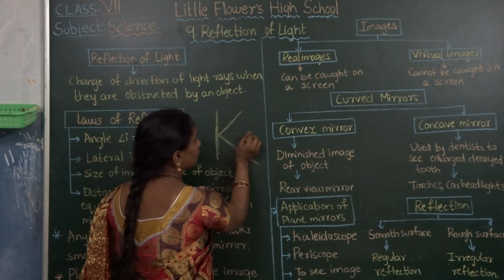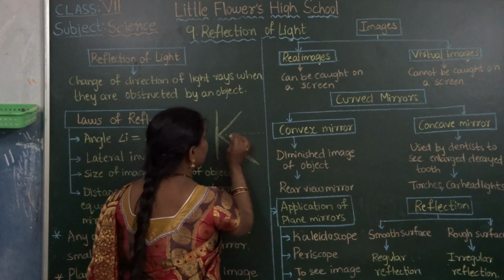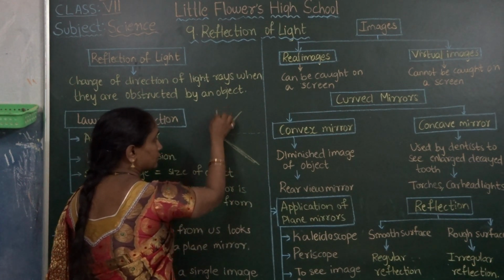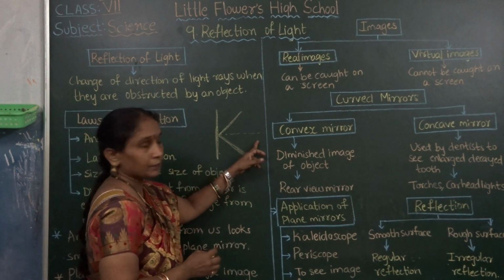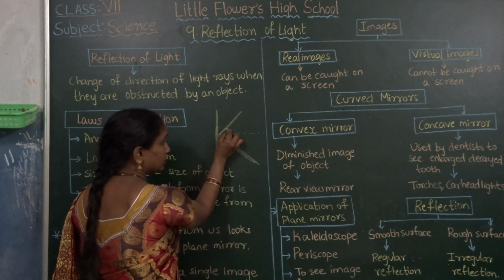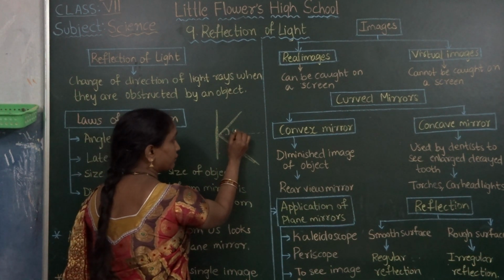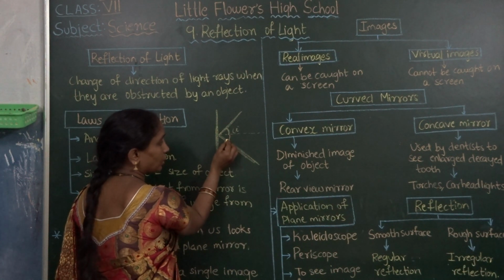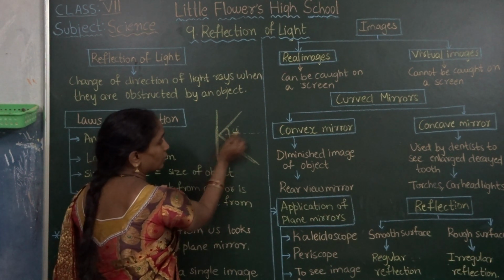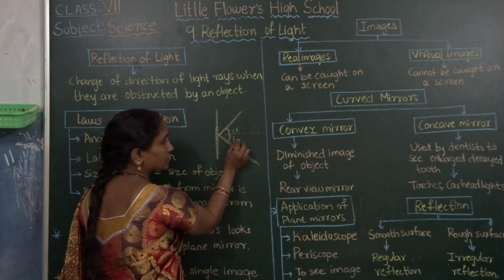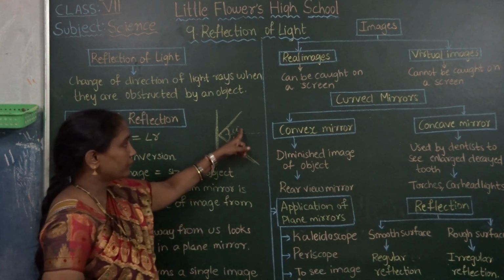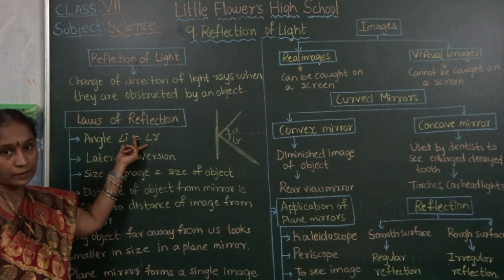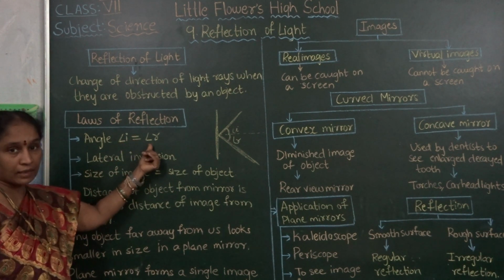This is a normal. This imaginary line, you can draw the perpendicular line from this obstacle. This is the normal. This incident ray makes some angle with the normal. This is called the angle of incidence. After reflection, the reflected ray makes some angle at the normal. That angle is called the angle of reflection. Angle of incidence and angle of reflection. By the law of reflection, these two angles are equal. Angle of incidence is equal to the angle of reflection.